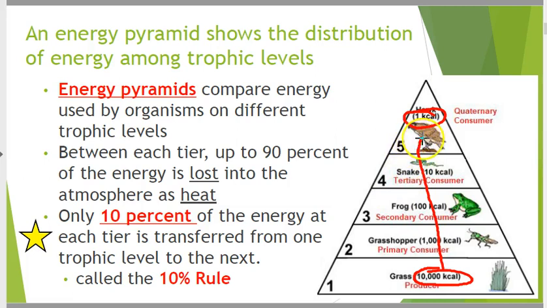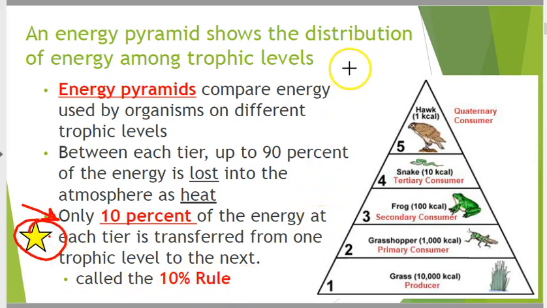You get a lot less. Why does that hawk have to eat so much? Because he doesn't get a lot of energy from what he eats, because it's lost as it goes up. Only 10% of the energy from each tier is passed to the next level. Now, with the pyramid, you also think about numbers.